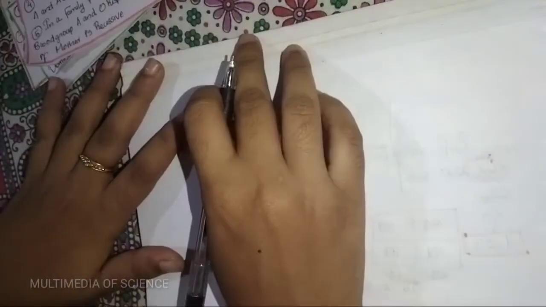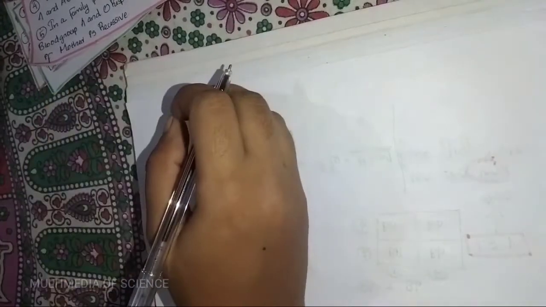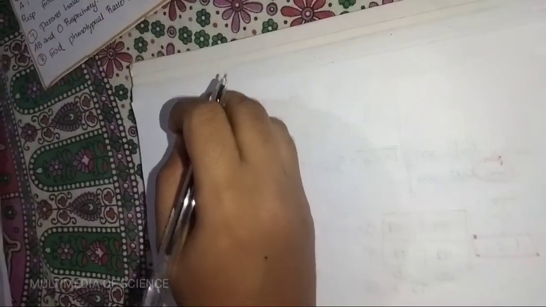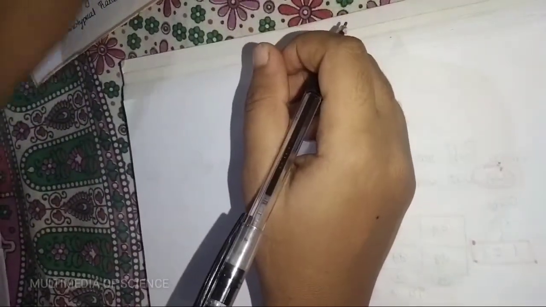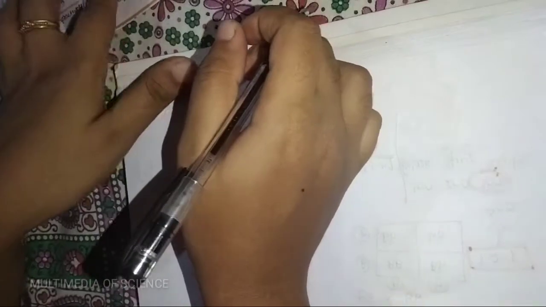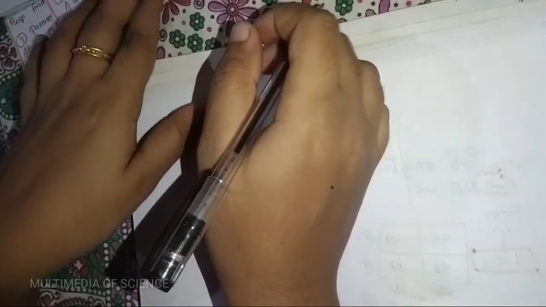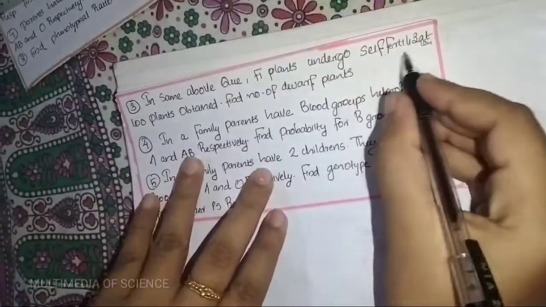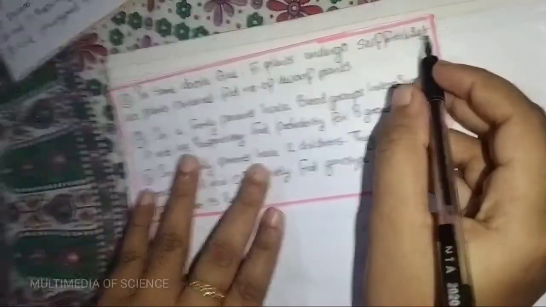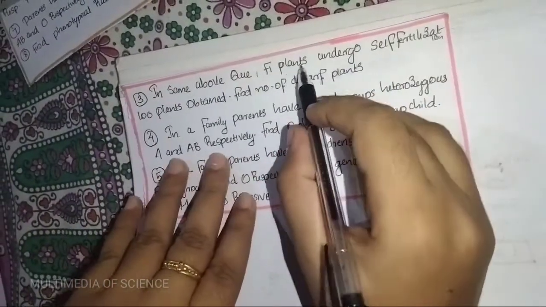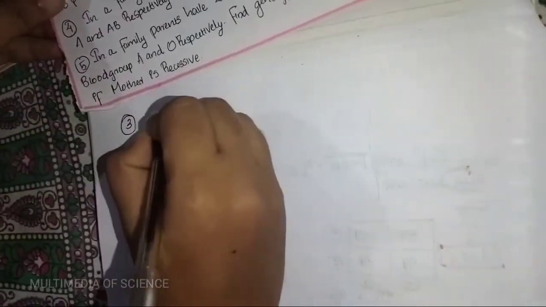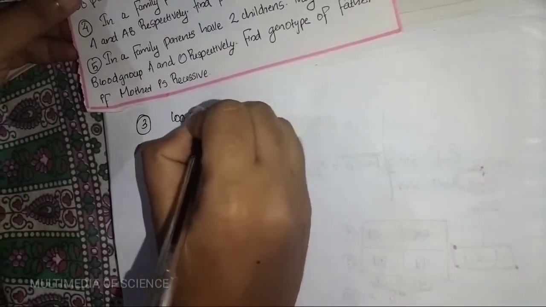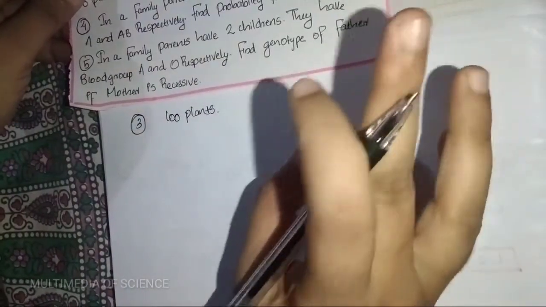We are dealing with the same question which I mentioned in the previous one, and again I am given that the number of these plants is 100. So here in the given question, self-fertilization is happening for one generation, and then 100 plants are obtained. The question says 100 plants are obtained by the self-fertilization of the F1 generation.